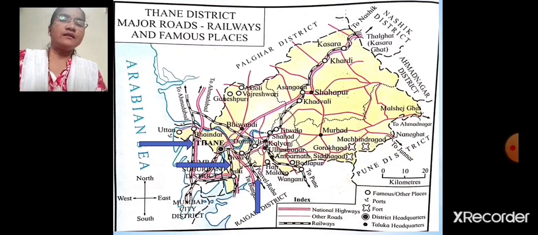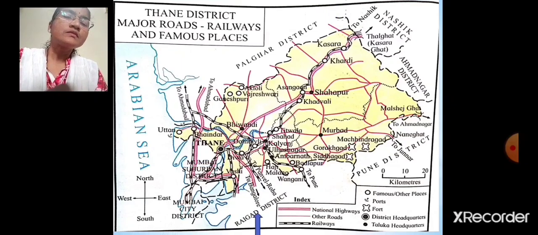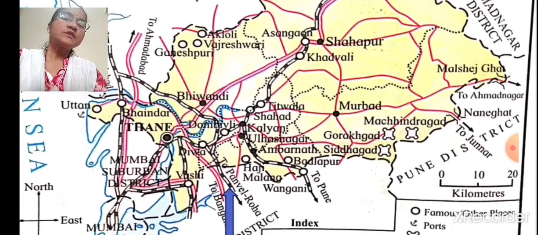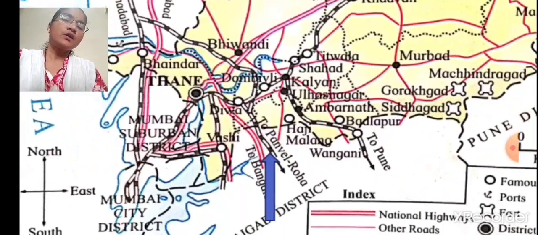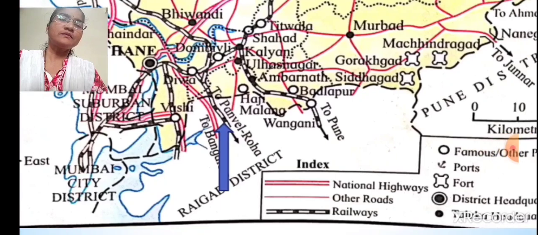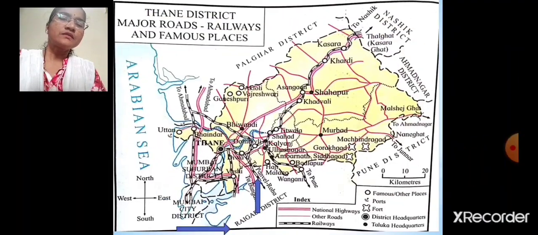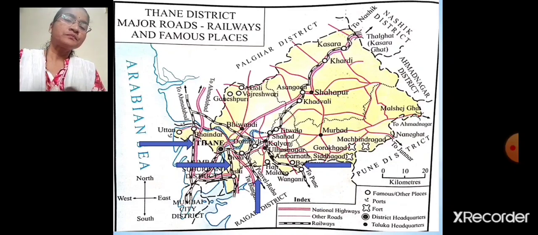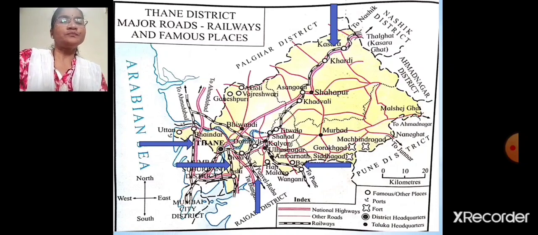Once again I will show you. See, this is the railway route which passes through Thane, goes to Roha in Raigad district. Then the next one is this one which goes to Vashi. Then this railway route goes to Ahmedabad. This one goes to Pune. This one goes to Kasara and towards Nashik district, and this is the central line. So all these railway routes pass through Thane.